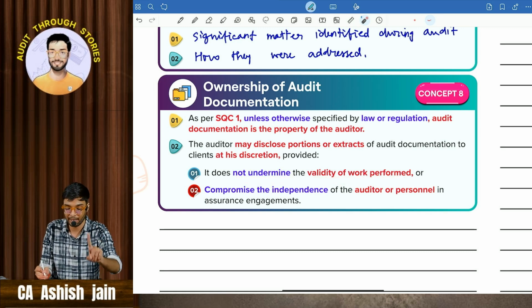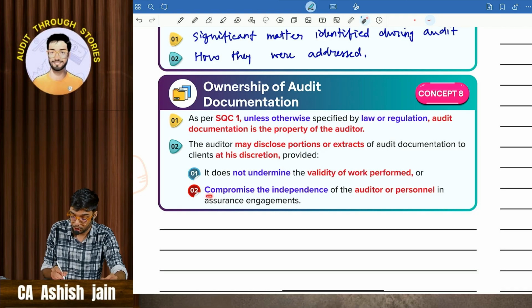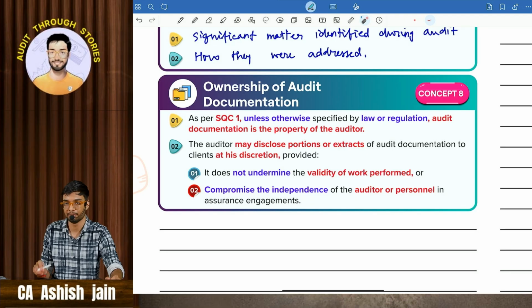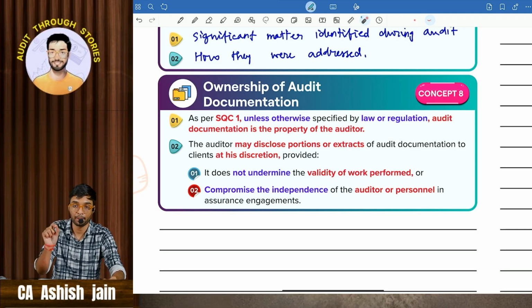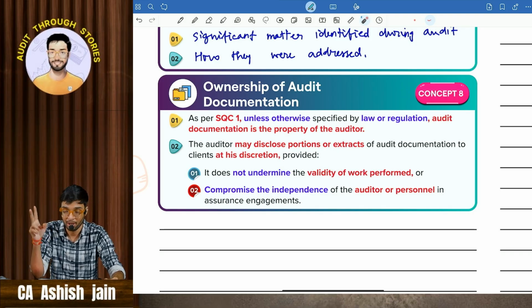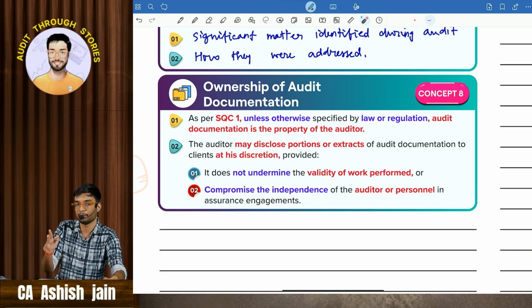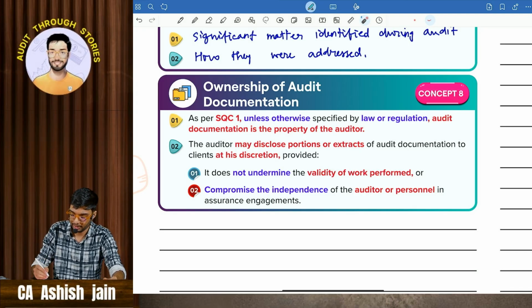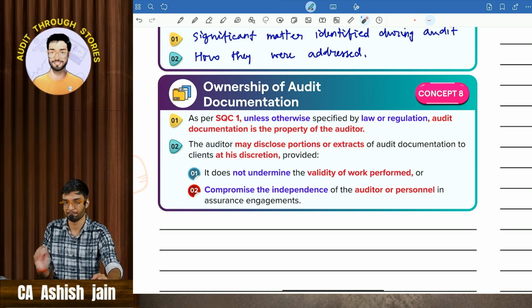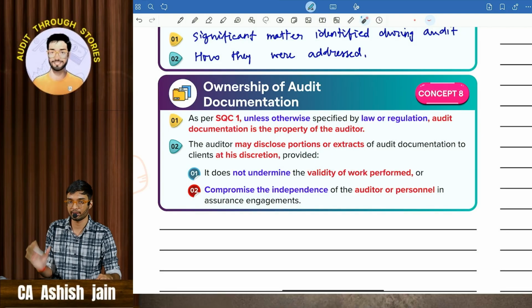Two, it should not compromise the independence of the auditor or personnel in the assurance engagement. If these 2 conditions are satisfied, then the auditor can give an extract or portion to the client at his discretion. Only in that situation can he give it.